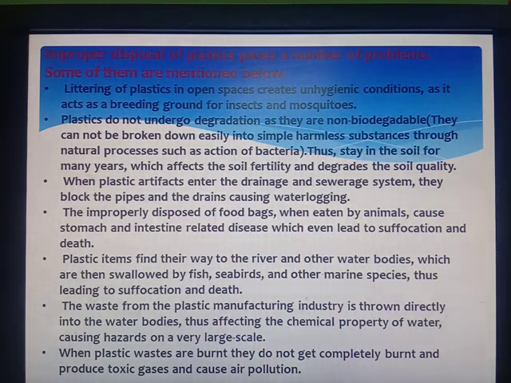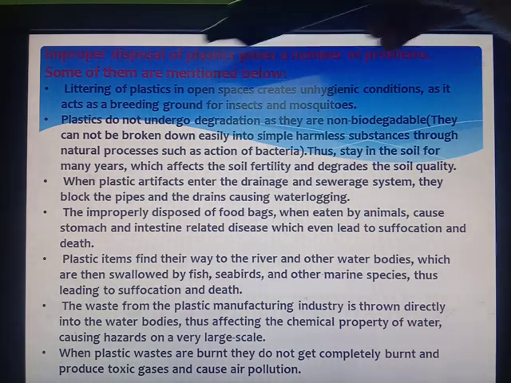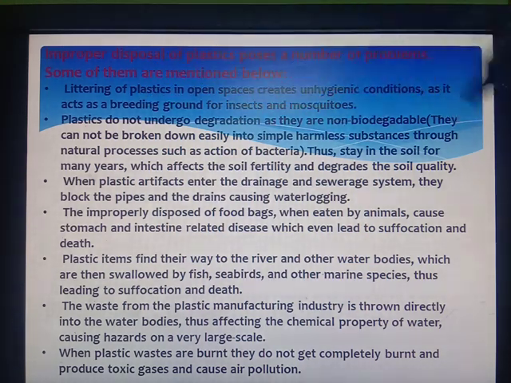But improper disposal of plastics poses a number of problems. For example, littering of plastics in open spaces creates unhygienic conditions as it acts as a breeding ground for insects and mosquitoes. Second, plastics do not undergo degradation as they are non-biodegradable. What do you mean by non-biodegradable? That means they do not get broken down easily into simple harmless substances through natural processes such as action of bacteria. So they are non-biodegradable.